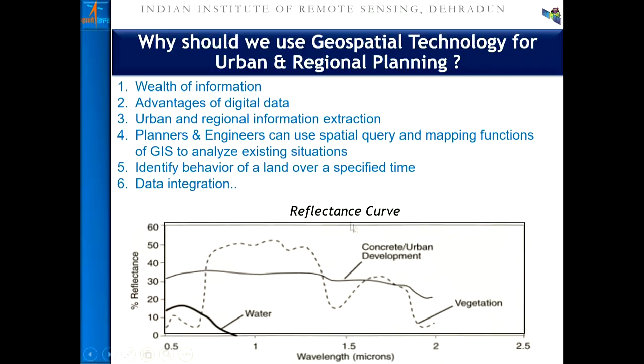So the broad reflectance curve depicts the broad categories of land use land cover present in urban areas. One can also get into the details of how these vegetation spaces, green spaces, over a variety of density, species, or landforms, are present in urban areas. According to their signature at species level, in the spatial and time domain, they will vary. It is again a subject matter of discussion and also research.